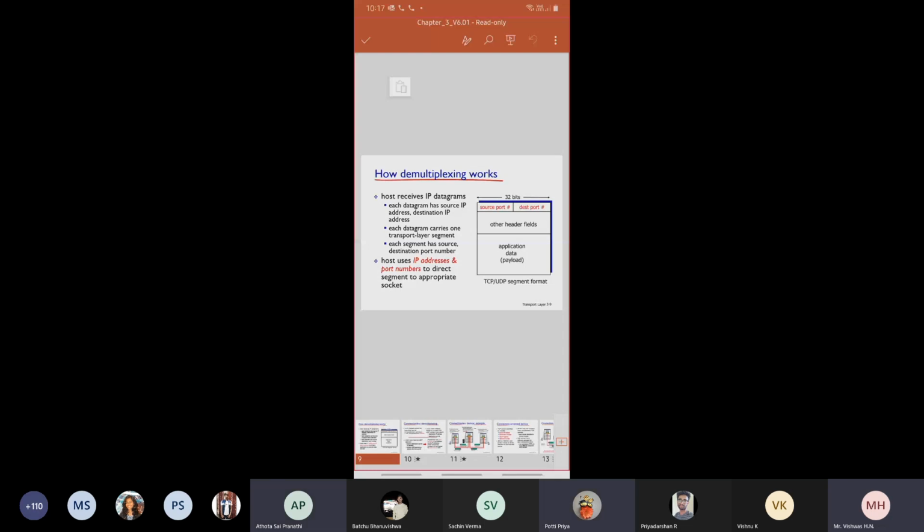Sir, for tomorrow's exam, how many minutes will it be for the lab exam, and what is the pattern? We will give you 20 minutes. We will give you a question to create a scenario. IP addressing has already been taught to you. We will give you a scenario, and based on the scenario, you have to design it in Packet Tracer. Design the network, and the network should work from one system to the other. If you send a packet, it should reach successfully.